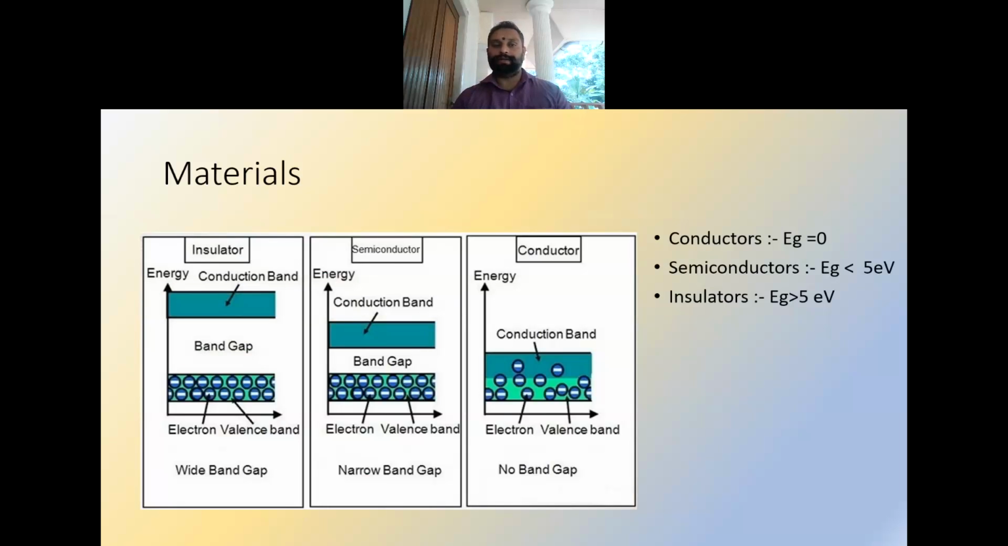So usually materials are classified as insulator, semiconductor, and conductor based on the band gap separation between the conduction band and the valence band. In the case of an insulator, it will have a large band gap, usually greater than 5 electron volts. In the case of a semiconductor, it is less than 5 electron volts, 0 to 5, and in the case of a conductor, the bands overlap, so we can say that the gap is almost equal to 0.